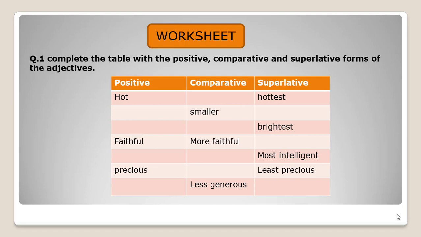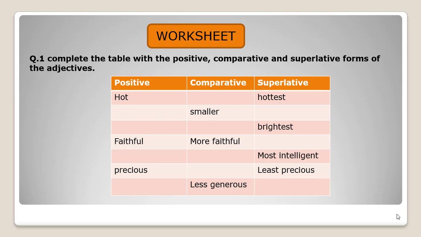In column number 1, in positive degree you have hot, but in second column the space is blank. So keeping in mind the formation of comparative degree, you have to fill this column, and in third column you have a superlative degree that is mentioned. In the same way, in second column you have blank space in positive degree, but you have a hint in comparative degree, and you have to complete the third column keeping in mind what you have to put in the superlative degree.